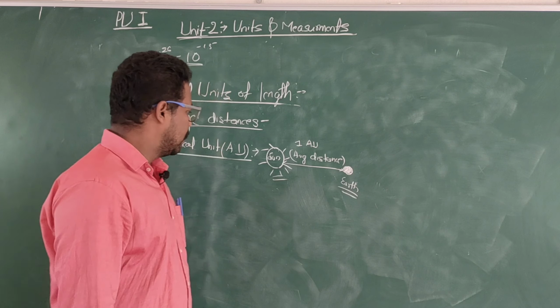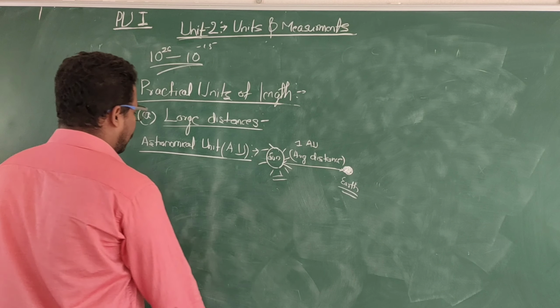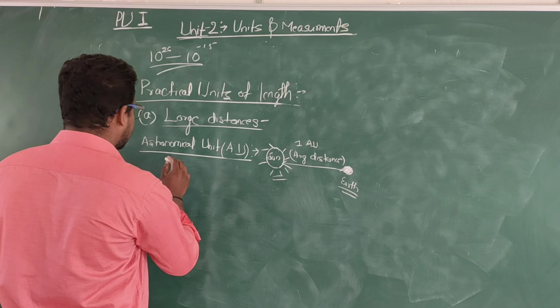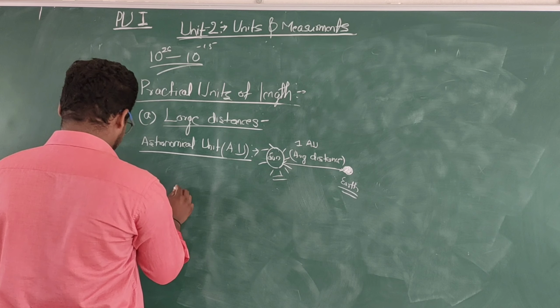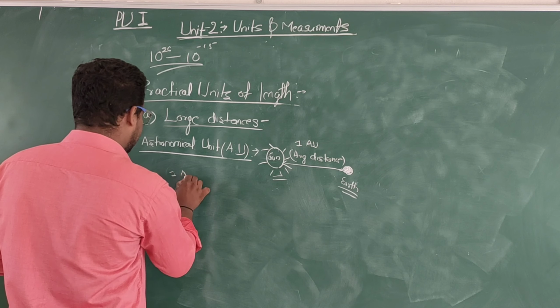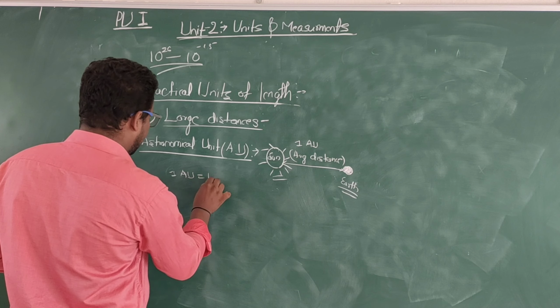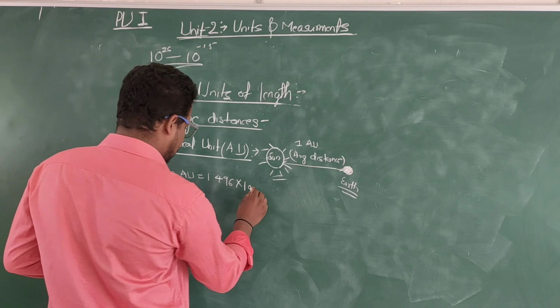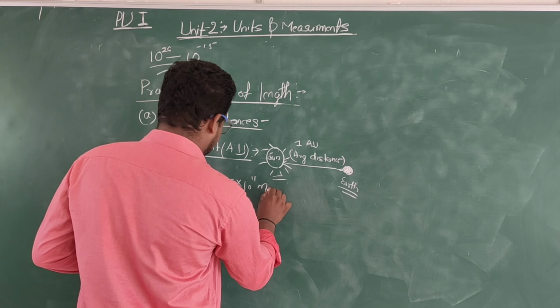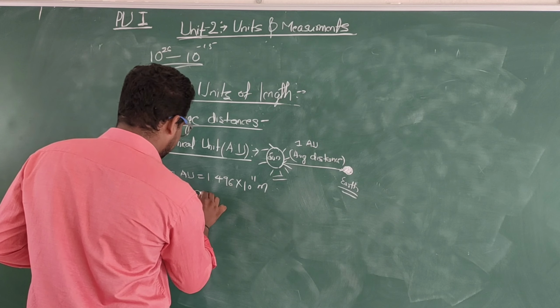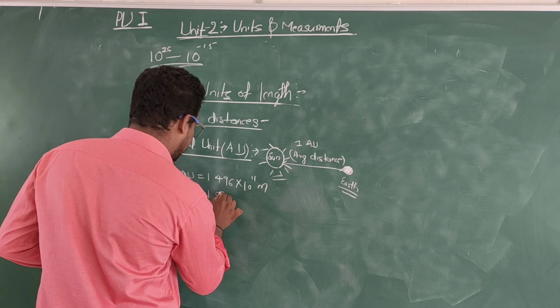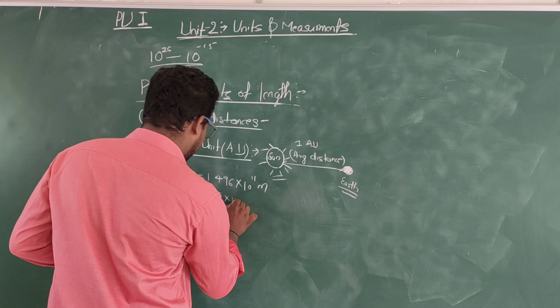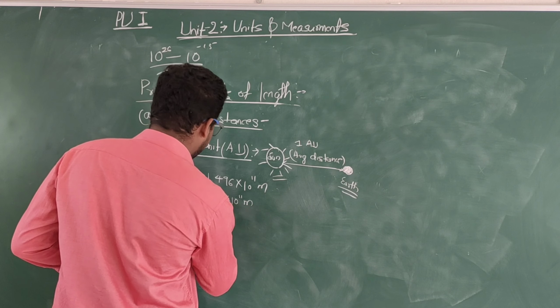Next, what is 1 astronomical unit equal to in meters? 1 astronomical unit is equal to 1.496 into 10 to the power 11 meter, approximately 1.5 into 10 to the power 11 meter.